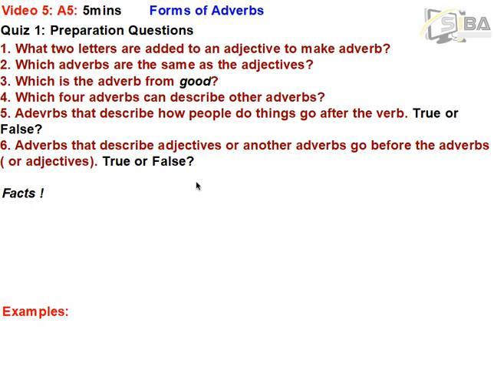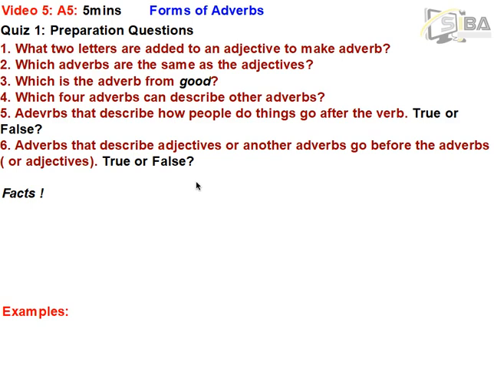The second one is which adverbs are the same as the adjectives. There are some adverbs that have the same form, the same pronunciation as adjectives. So look for those words. The internet can help you. If you Google the adverbs that are the same as adjectives, you might get a lot of them. Then you write a few of them for me.